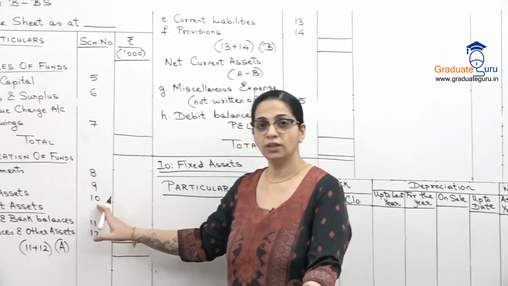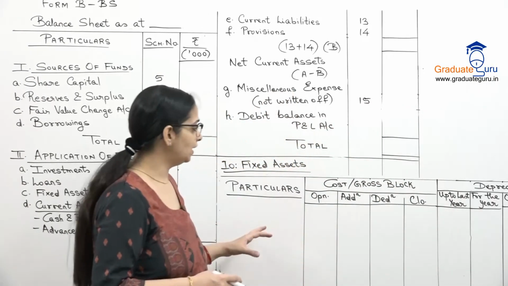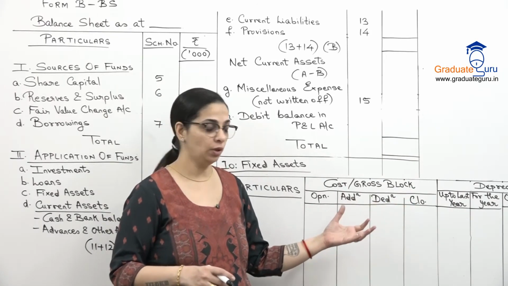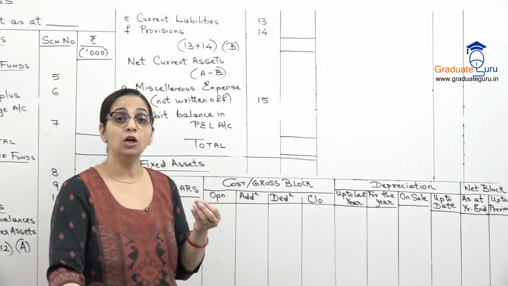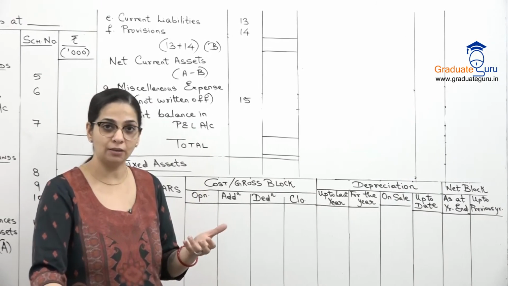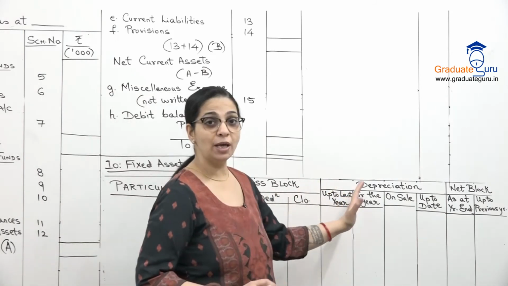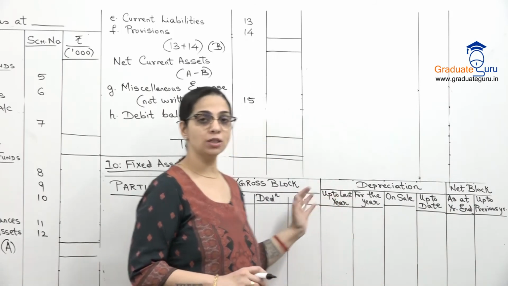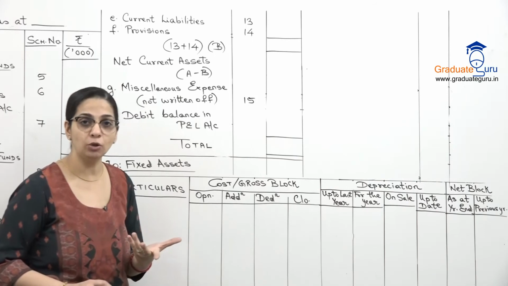Now coming to schedule 10, which is fixed assets. The fixed asset schedule looks a little different. This is how you prepare the entire fixed asset schedule, where you take the gross block. Gross block is nothing but the cost of the asset. जो हमने originally asset को जिस cost में खरीदा था, that is shown under the gross block column. Then we have depreciation and then we have net block. Net block means cost minus depreciation is called your net block, that is WDV.